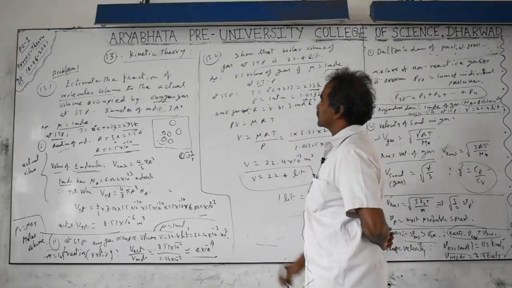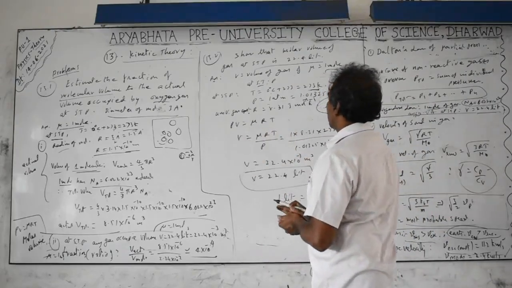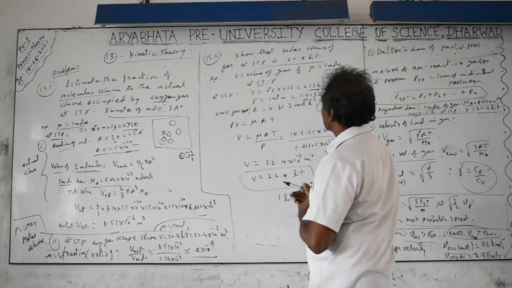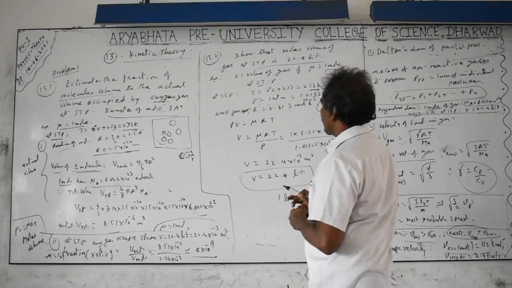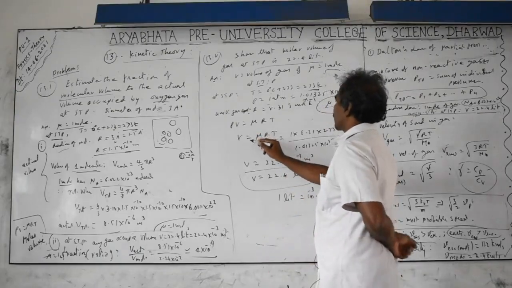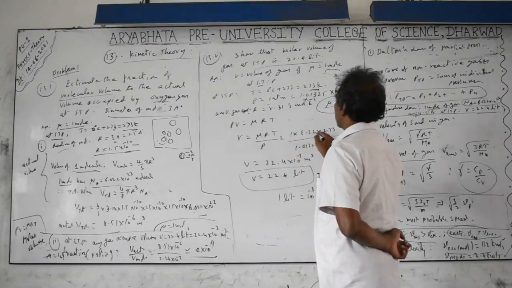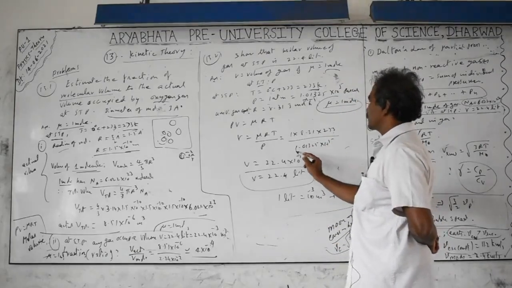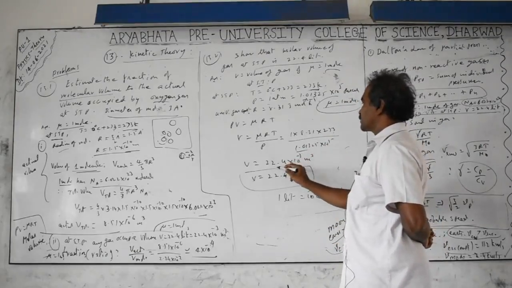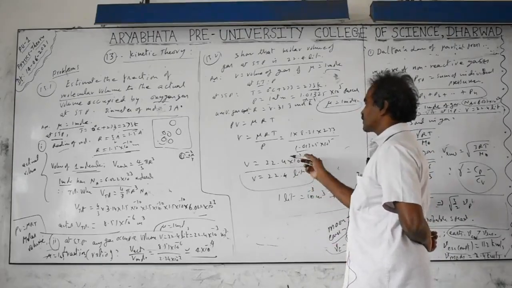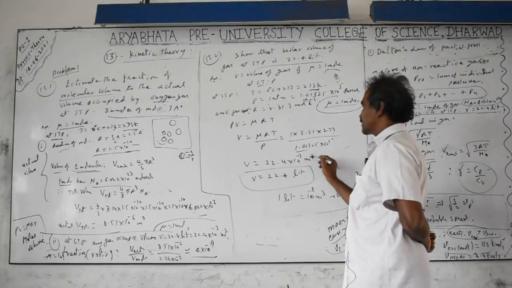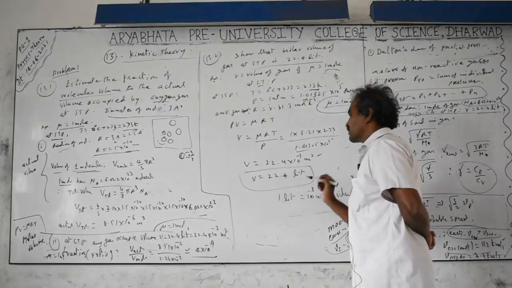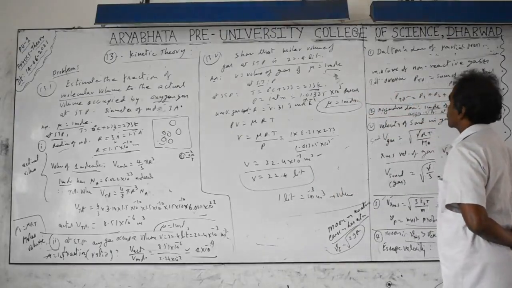The ideal gas equation is PV equals mu RT. Real gases approximate ideal gases at high temperature, but here at STP we are treating it as an ideal gas. So V equals mu RT by P. Volume we want to calculate is mu RT by P. Mu is 1 mole, times 8.31, times 273, divided by pressure of 1 atmosphere, 1.013 times 10 to the power of 5. You can approximate this as 1.01 also. You will get the value as 22.4 times 10 to the power of minus 3 cubic meters. Converting it to liters, 1 liter equals 10 to the power of minus 3 cubic meters. So the volume is 22.4 liters.